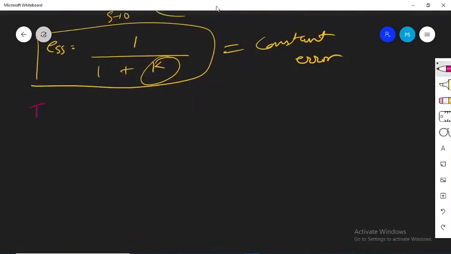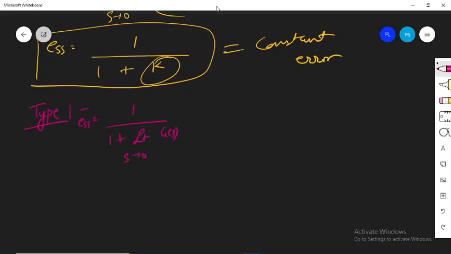We'll change the type of the system. We'll now switch to type 1 system. Now if the system's type is 1, we have the same steady state error expression, that is 1 divided by 1 plus limit s tending to 0 of G(s)H(s). I am not writing H(s) as that's equal to 1 actually. We are considering all the things for unity feedback system only.